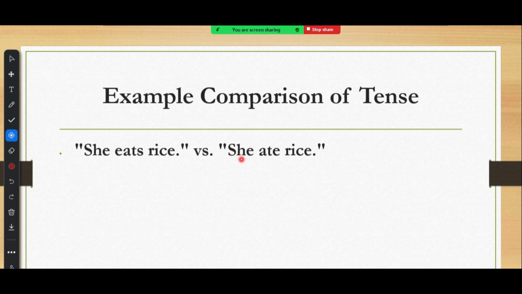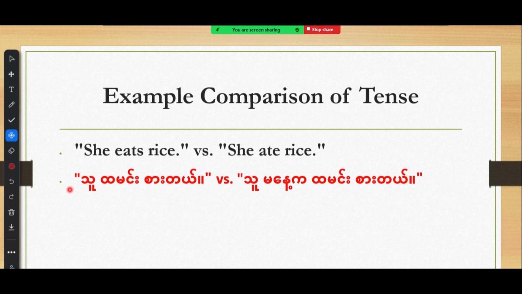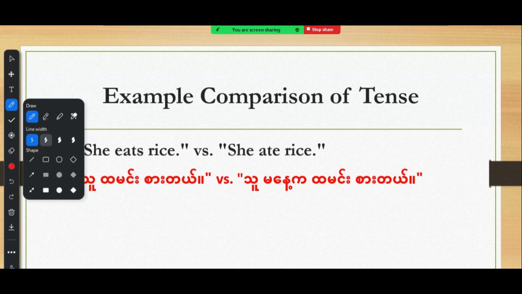But in Burmese, it's like this. We usually put the time phrase when we want to refer to the past, but we can still use the same verb. Here it is. "To tamin sare." It can be talking about an everyday activity or habit. So the same as this one, she eats rice. But when we talk about the past, you can even see here the verb is the same.